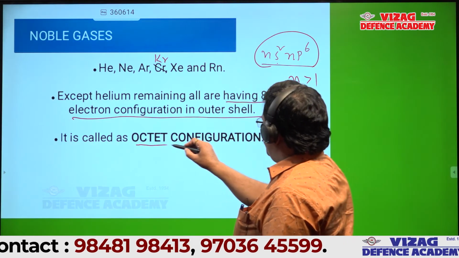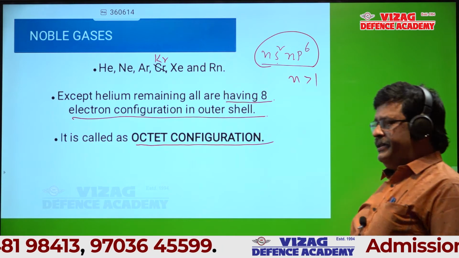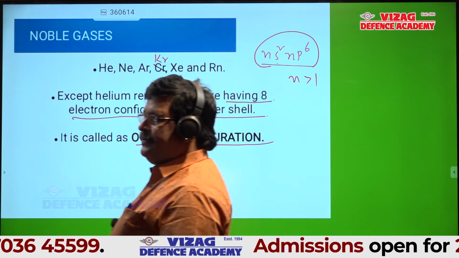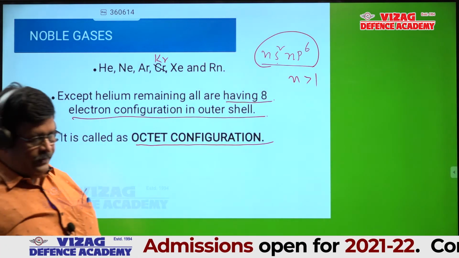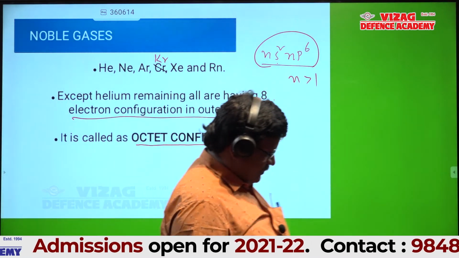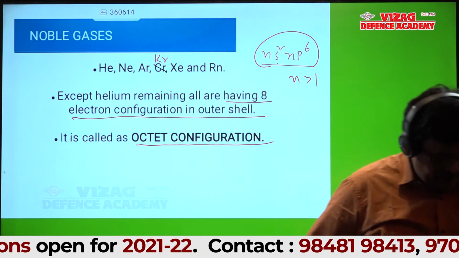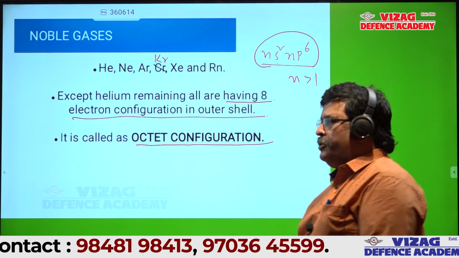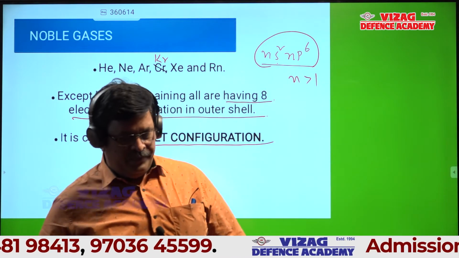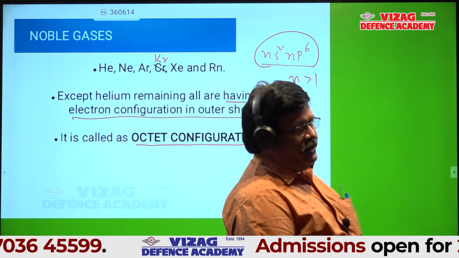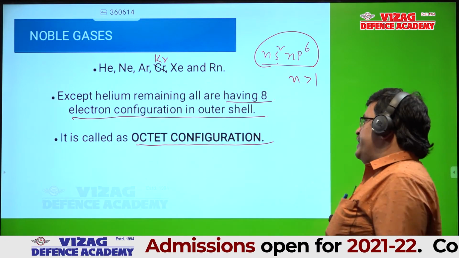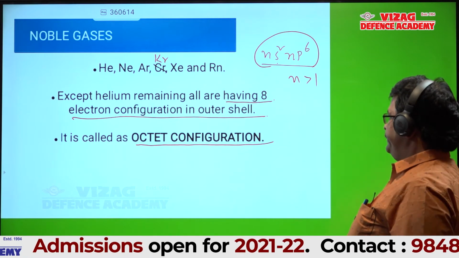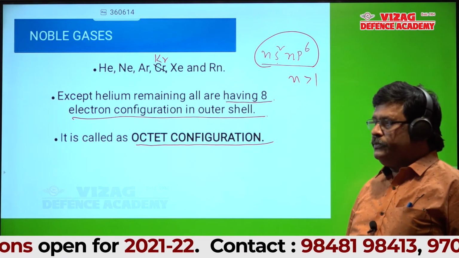Write this. Due to this, write the last point, these elements are stable. Okay?